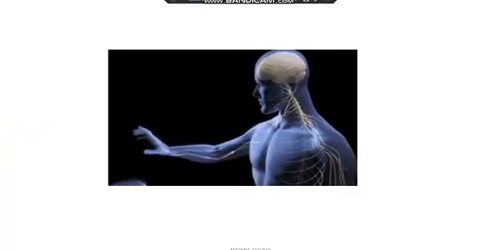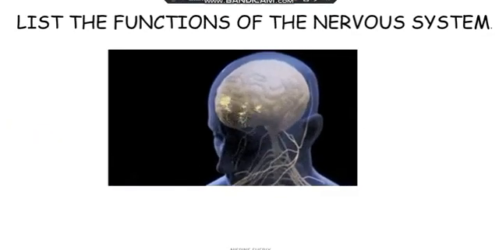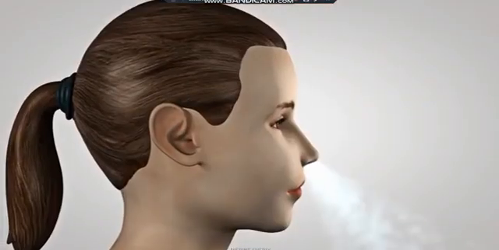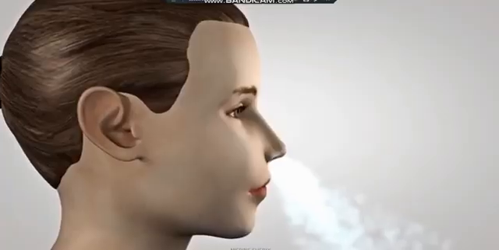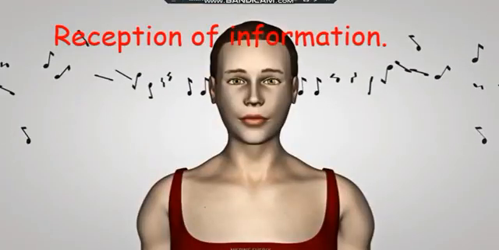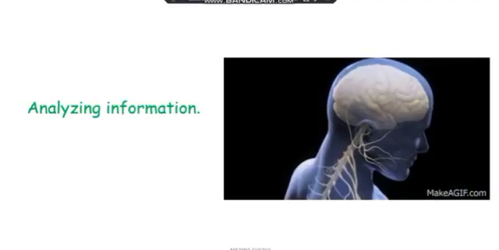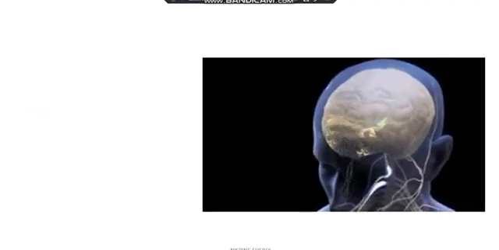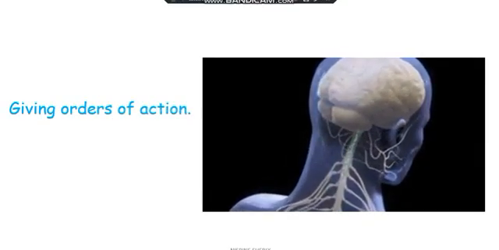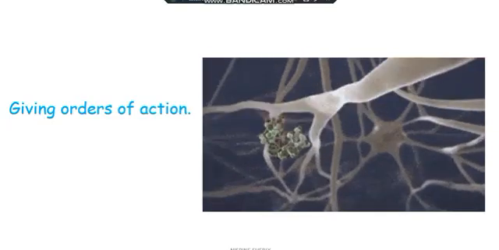Functions of the nervous system. List the functions of the nervous system. Reception of information, analyzing information, and giving orders of action. These are the functions of the nervous system.